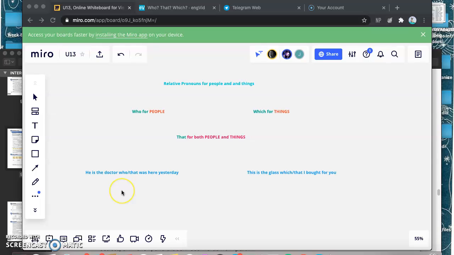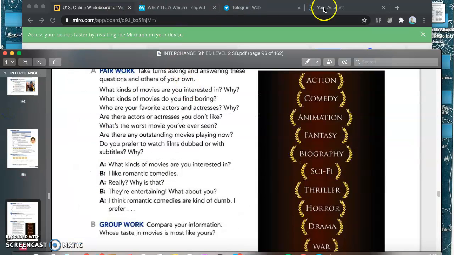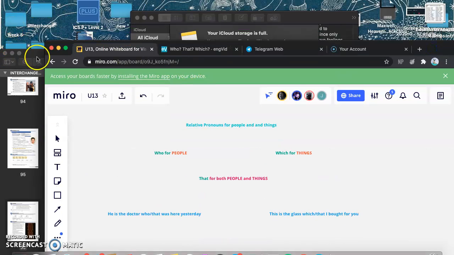Basically, we can say he is the doctor who was here yesterday, or I can also say he is the doctor that was here yesterday, because again, I can use who for people, and I can use that for people and things. Then we have this other sentence, which is this is the glass which I bought for you, or I can also say this is the glass that I bought for you, because which is used for things, and that is used for people and things. So we can use that for both, and then we use who for people, and we use which for things and animals sometimes.